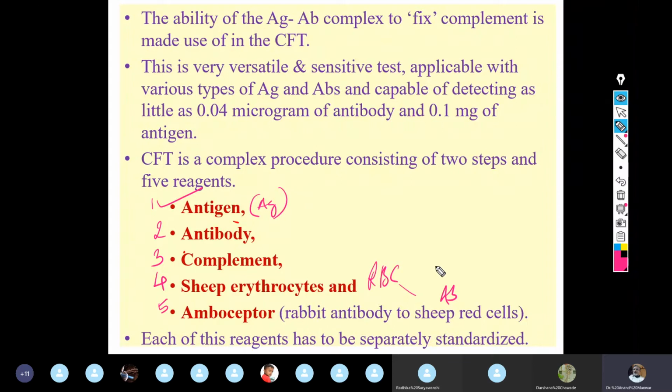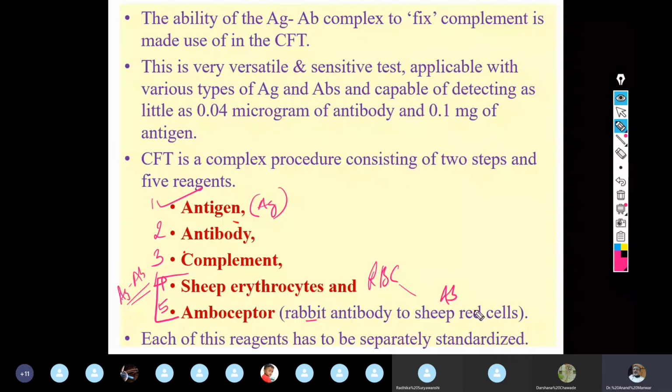Now basically of the two steps that are carried out, this is a standard antigen antibody complex, which is known, because when sheep erythrocyte, that is RBC, is injected into rabbit, sheep erythrocyte is the antigen and accordingly it will form antibody, and so it is a standard antigen antibody complex, you can say.